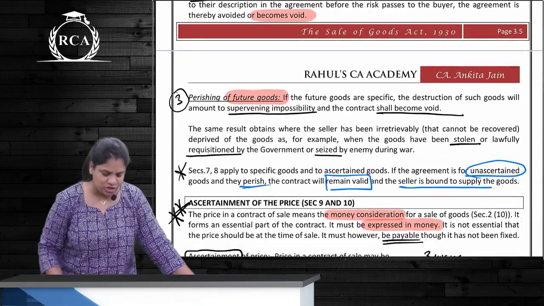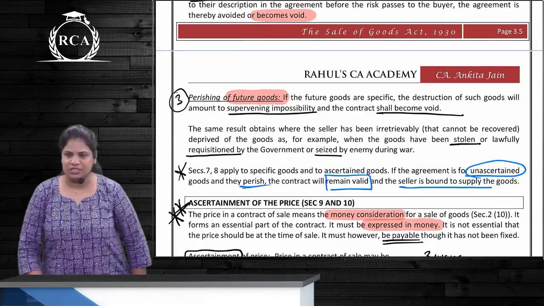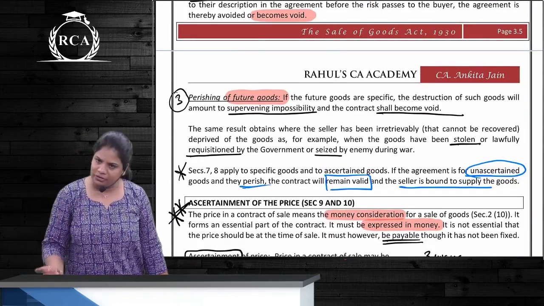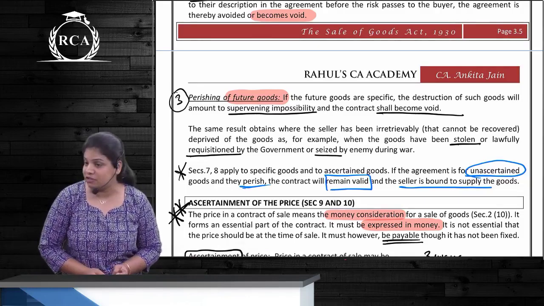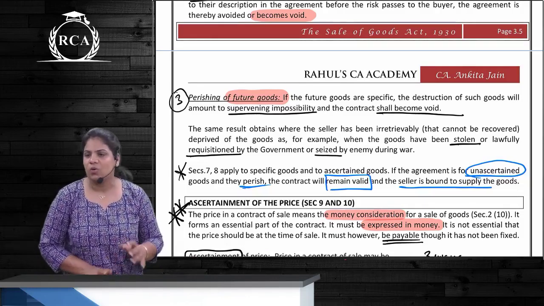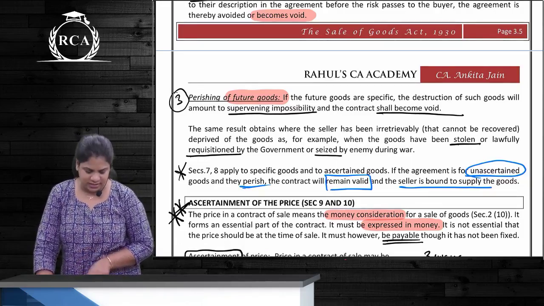What about future goods? Where future goods perish because of a supervening impossibility. Future goods are not ready. If they perish, then what about the contract? That also becomes void. A agrees to purchase 10 kgs of potatoes and there is a rain, potatoes didn't grow, crop is destroyed. What about this contract now? It has become void. Is this clear?